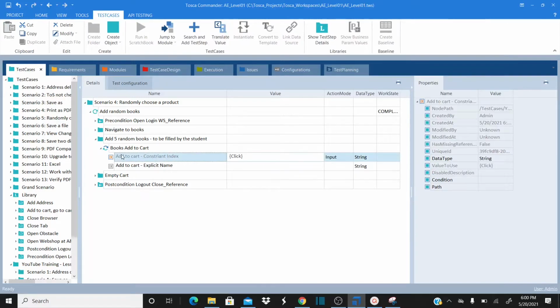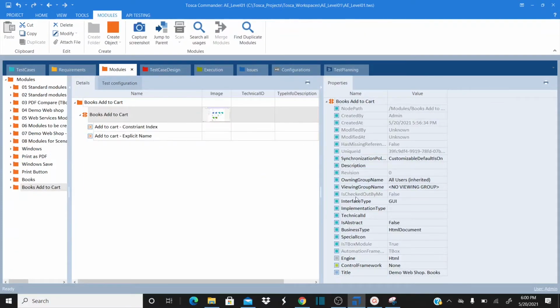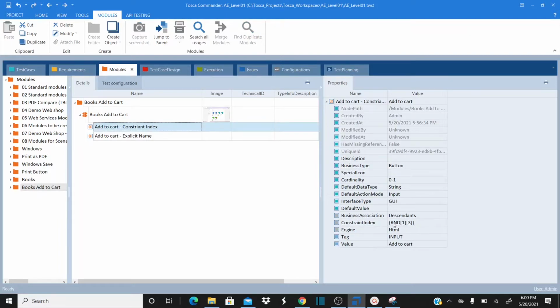So that means this control is enabled and I'm passing a value called click. And this control has a random index value from 1 to 3. Okay, so I added that one.